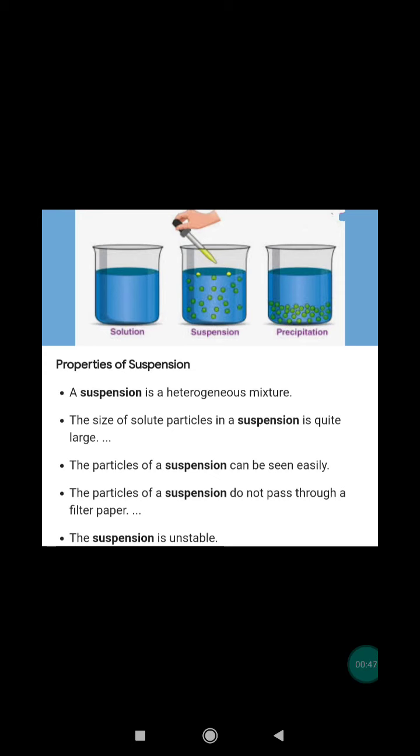When left undisturbed for some time, the suspended particles settle on the bottom of a container under the influence of gravity. Suspended particles can be separated from the fluid medium by decantation or filtration.